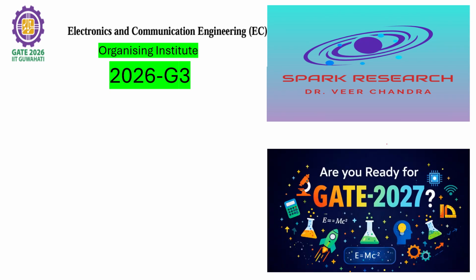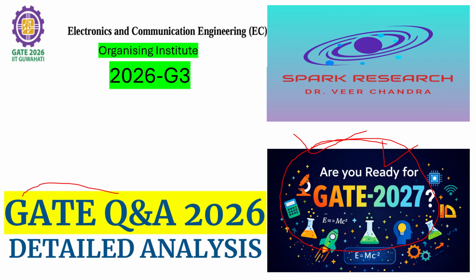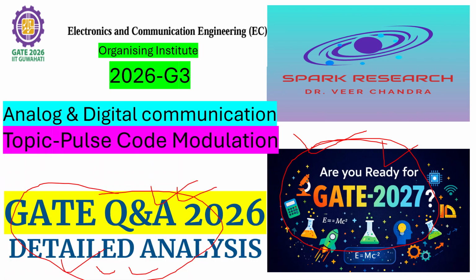If you are preparing for GATE 2027, then this series will be very helpful for you. In this series, we are not only talking about the questions which were asked in GATE 2026, the last year, in a very detailed analysis, but also we are trying to get the concept from scratch, the basics. This is the third session, and in these sessions we are talking about the course analog and digital communication, and we'll continue to talk about the remaining topics also.